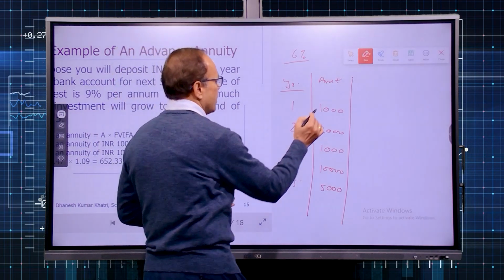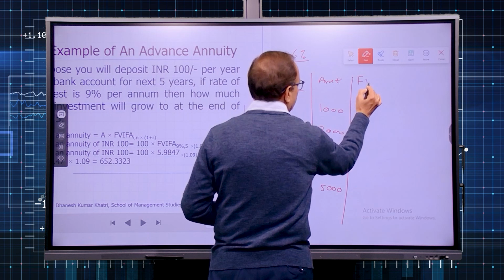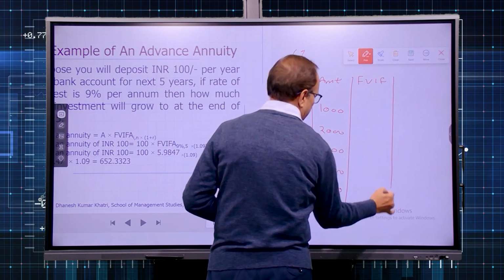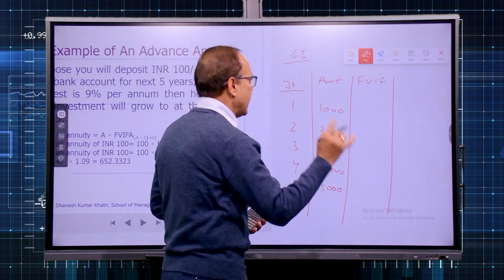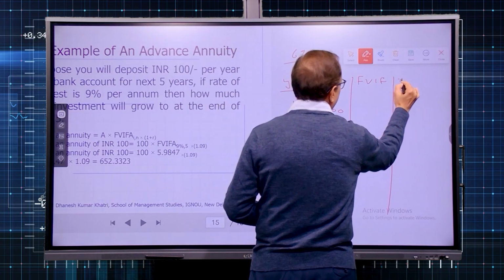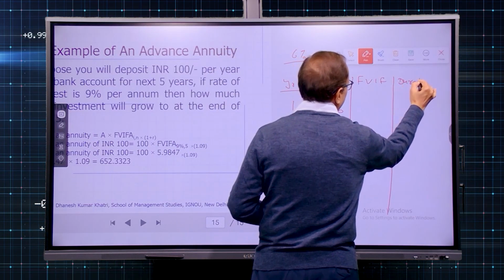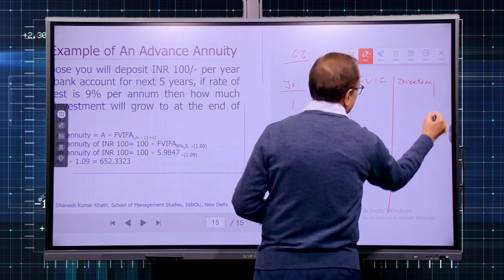So simply, either use the time value table and get the factor, but before that you need to find out the duration for each amount to earn the interest.